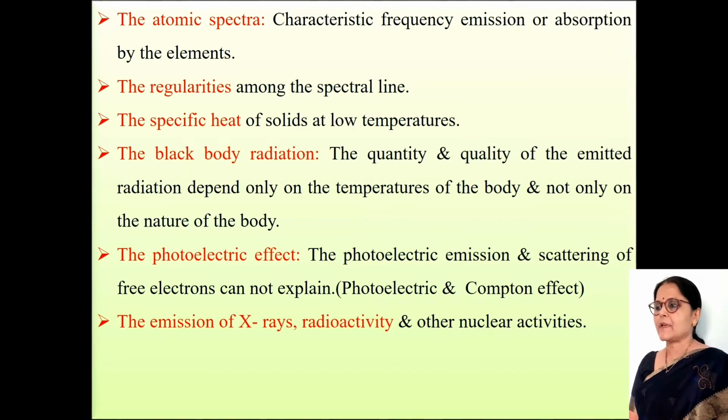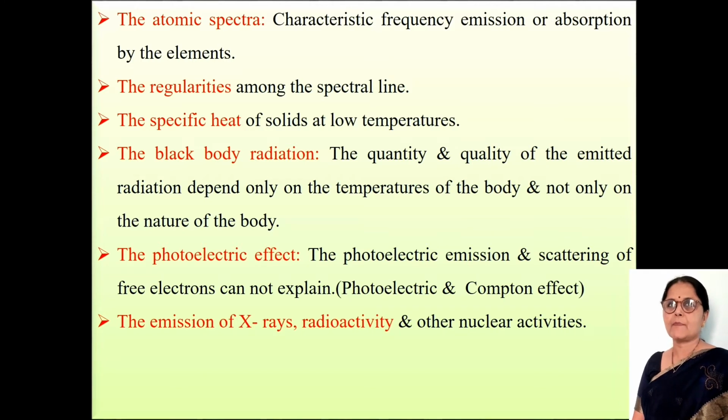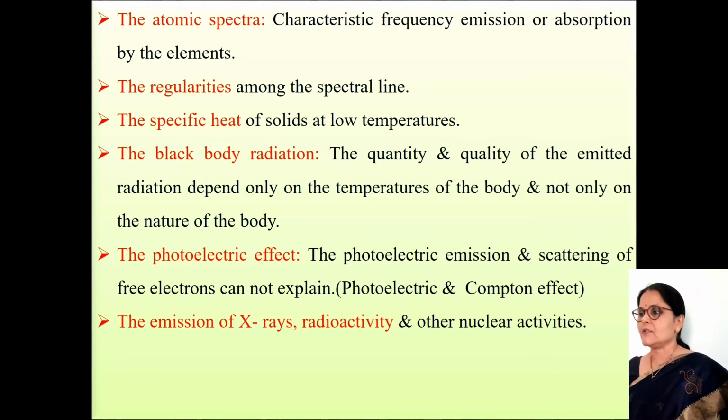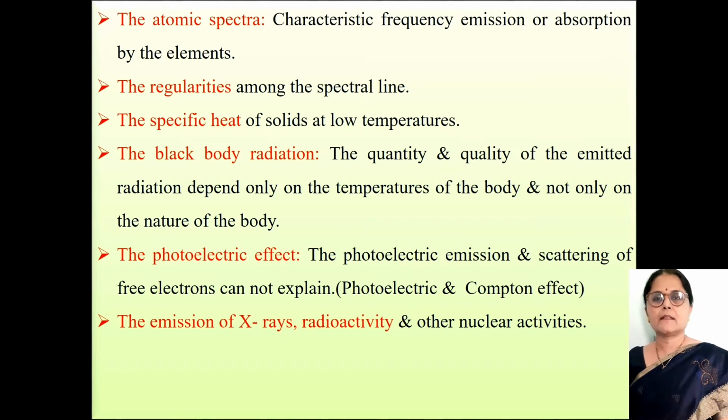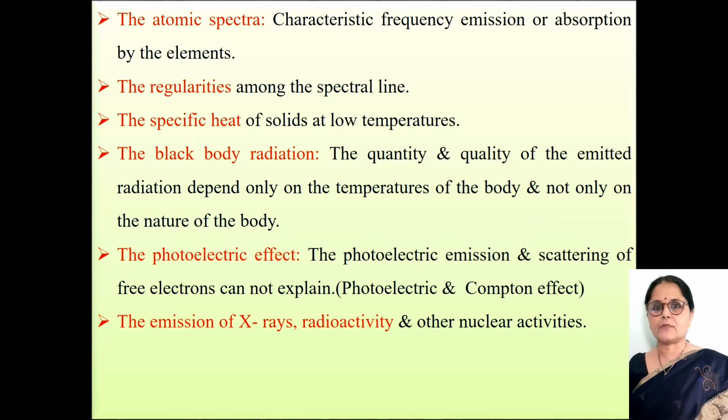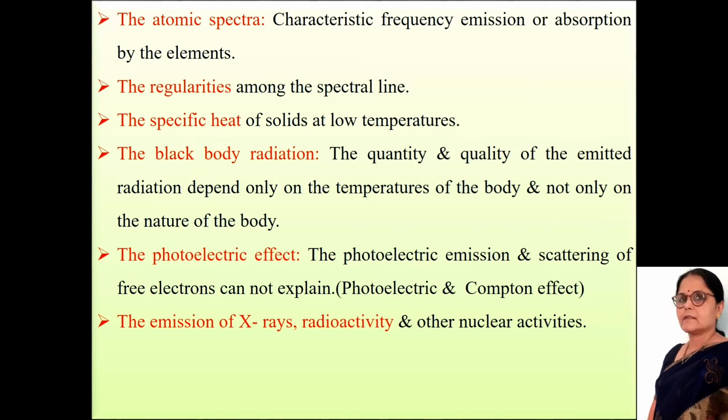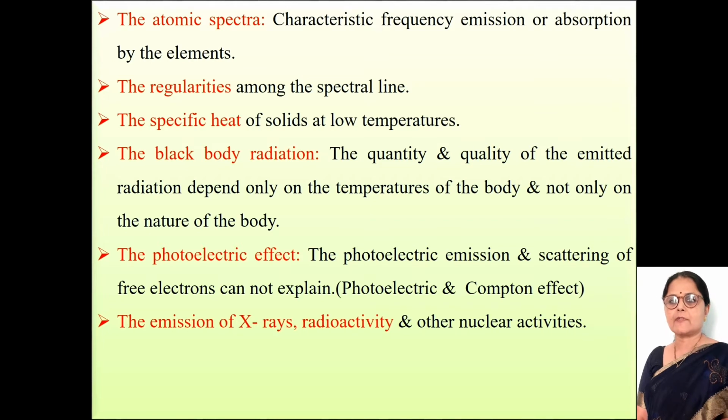The next failure is the atomic spectra. Characteristic frequency emission or absorption by the elements is not possible with the help of classical mechanics. The regularities among the spectral lines and the specific heat of solids at low temperature can't be explained. In blackbody radiation, the quantity and quality of the emitted radiation depends on the temperature of the blackbody and not on the nature of the material of the body.